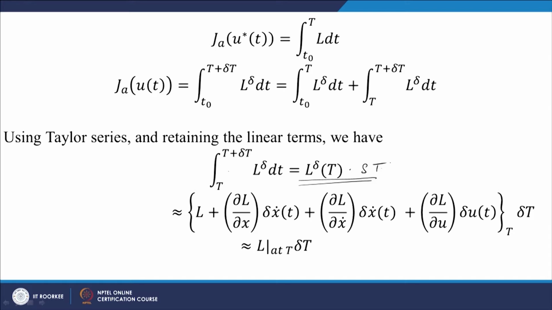The second term, the integral from T to T plus del t of L delta, is approximately given by this expression using the mean value theorem, that is, calculating L delta at the final position T multiplied by the length of this interval, del t. That is approximately this value, because it is a very small variation del t.